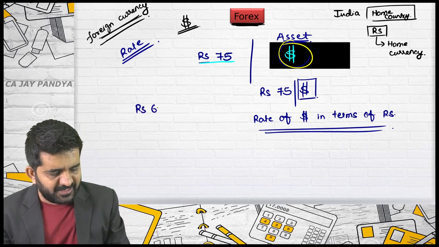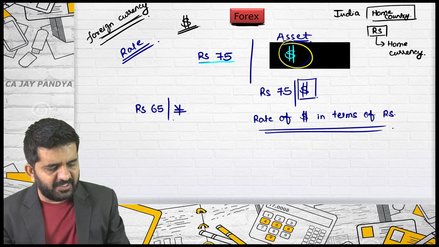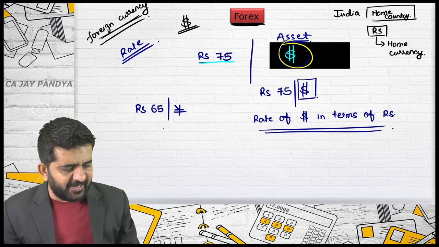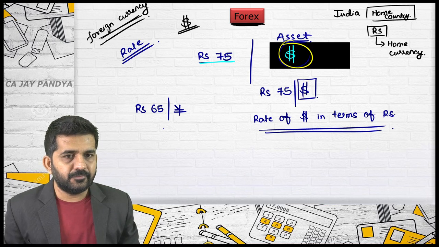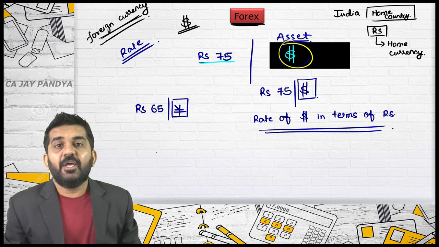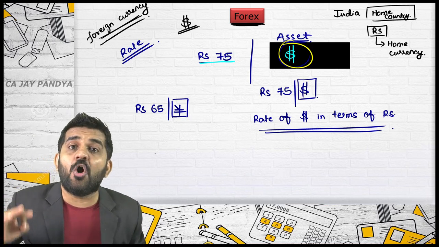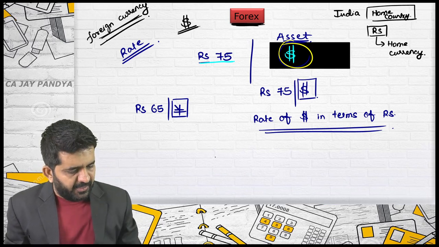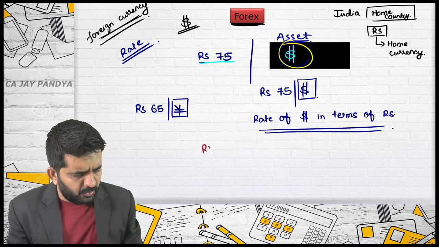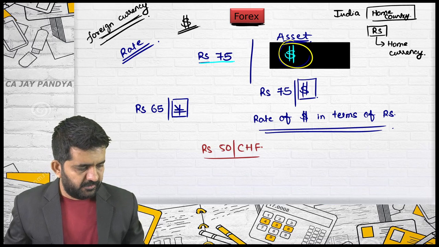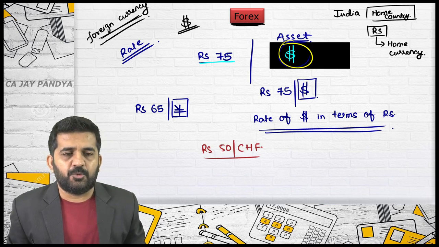Rupees 65 per Japanese yen. It is a rate of, Jaimin, can you tell me, rate of what? Rupees or yen? Rate of yen. In terms of rupees, but this is the rate of yen. If you want to purchase or sell yen, this rate will be applicable. Is it all right? Yes, Mehak. Rupees 50 per Swiss franc is the rate of Swiss franc in terms of rupees.